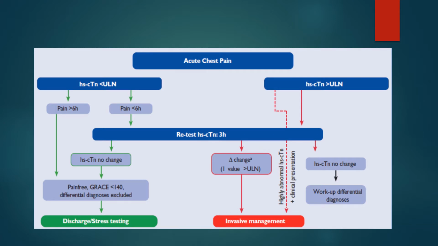On the other hand, if the patient's cardiac troponin is above the upper limit of normal, according to the risk factors you have two options. The first option is to retest this patient after 3 hours, or to go to invasive management in case of highly abnormal cardiac troponin plus the risk profile and clinical picture of this patient, as we will see later.